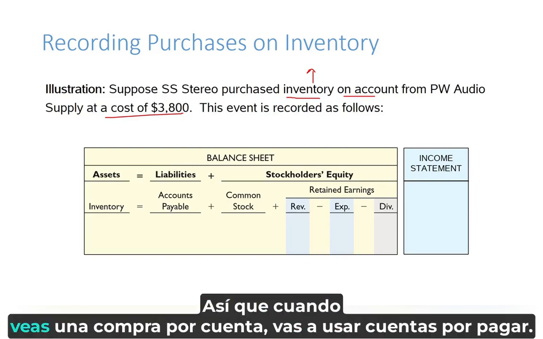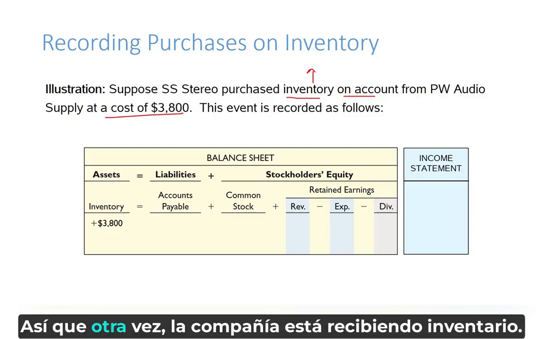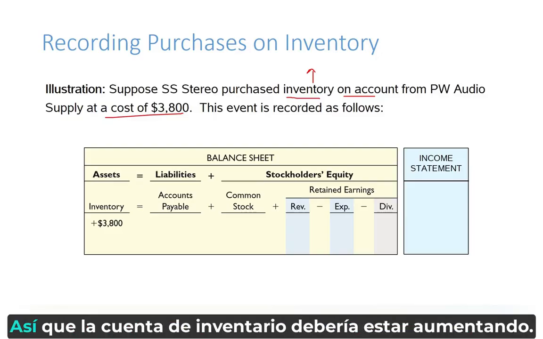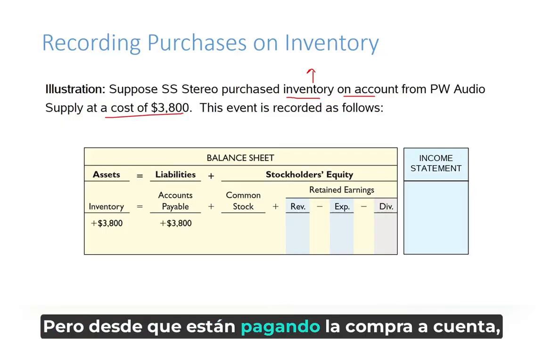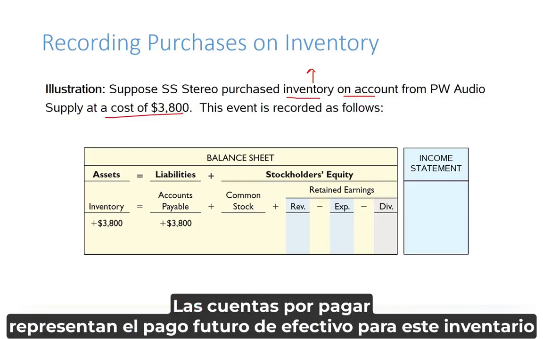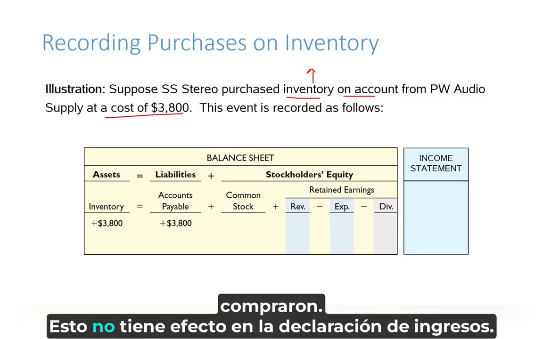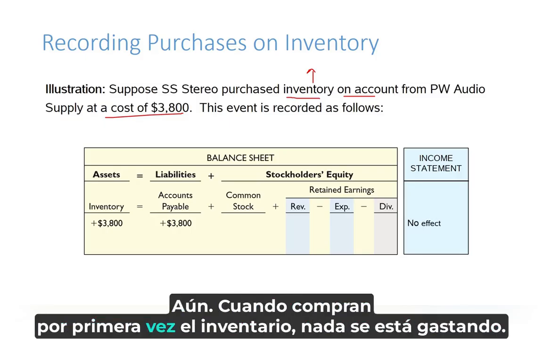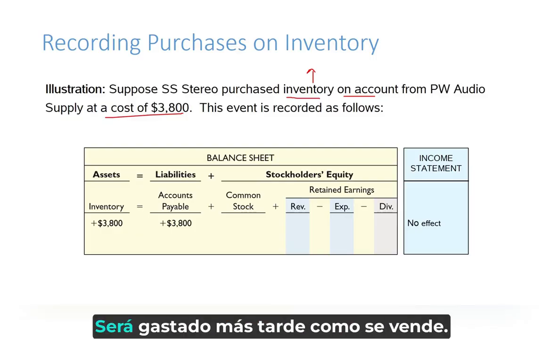So when you see a purchase on account, you're going to use accounts payable. So again, the company is getting inventory, so the inventory account should be increasing. But then since they're purchasing on account, they need to increase this liability. Accounts payable represents the future payment of cash for this inventory they bought. Now, this doesn't have an effect on the income statement yet. When they first purchase the inventory, nothing's being expensed. It will be expensed later on as it's sold.